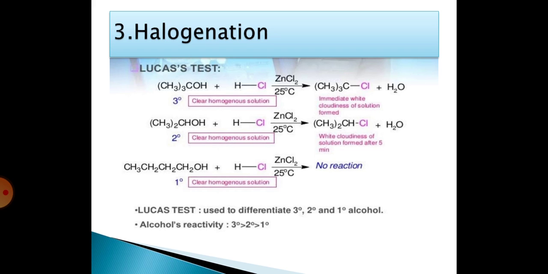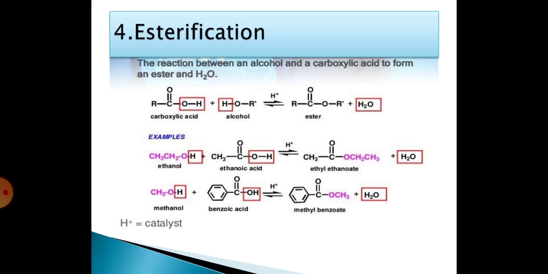Lucas test is used to differentiate tertiary, secondary and primary alcohols. In reactivity, tertiary is more reactive than secondary and secondary is more reactive than primary. The tertiary and secondary alcohols produce halides, but the primary alcohols do not produce halides at room temperature. The next one is esterification.